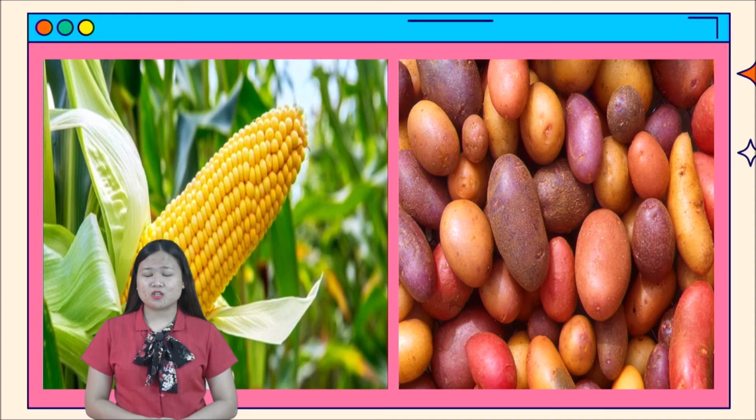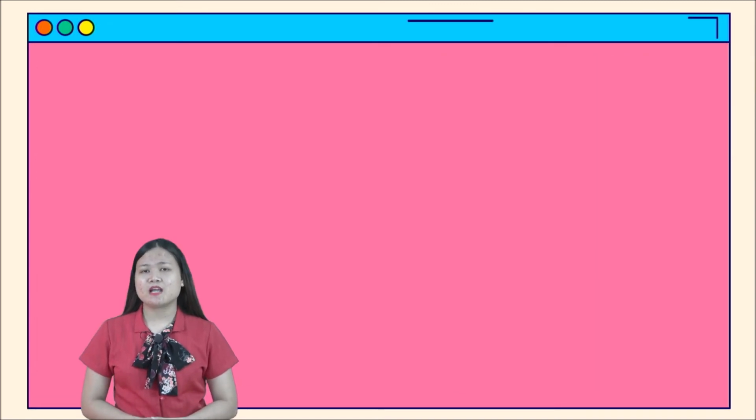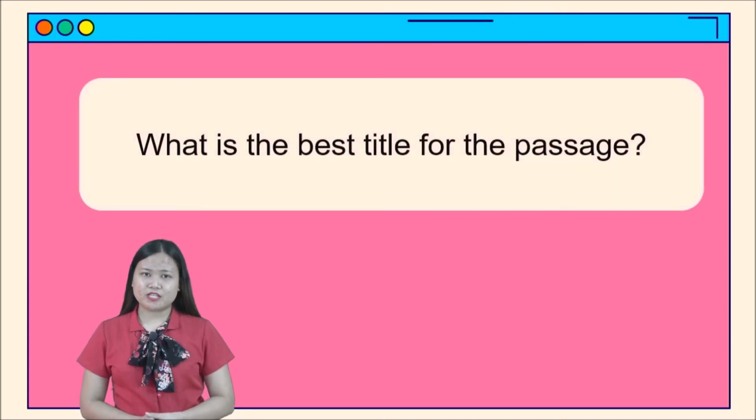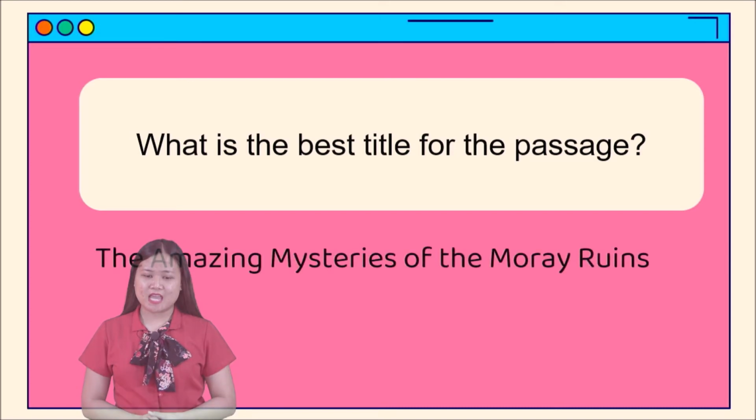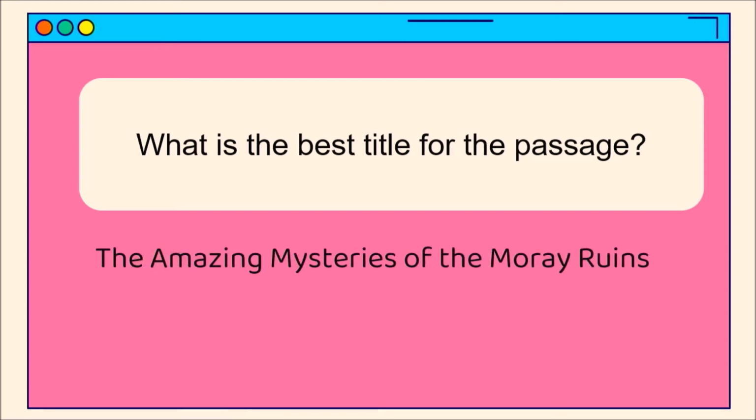So did you learn something from today's reading class? Let's have our activity, okay? Let's answer this. What is the best title for the passage? Can you guess? Okay, The Amazing Mysteries of the Moray Ruins. It is amazing, right? Even though it is mysterious, it has been rich in agriculture.